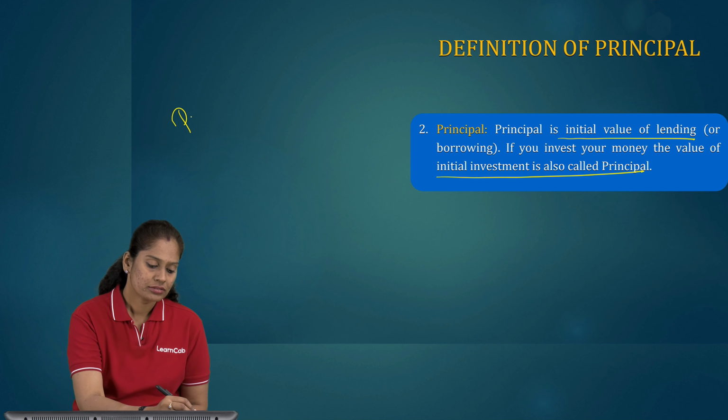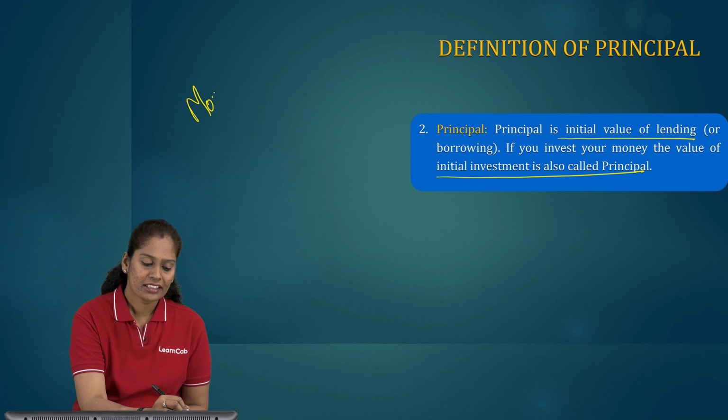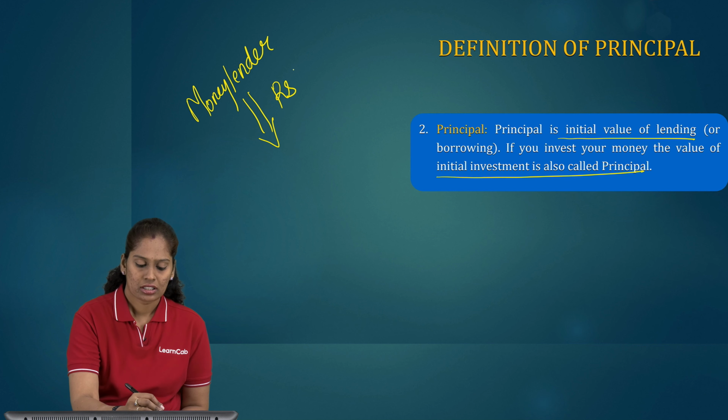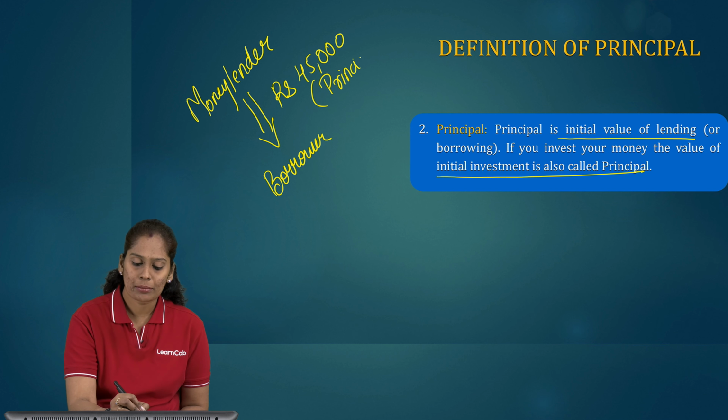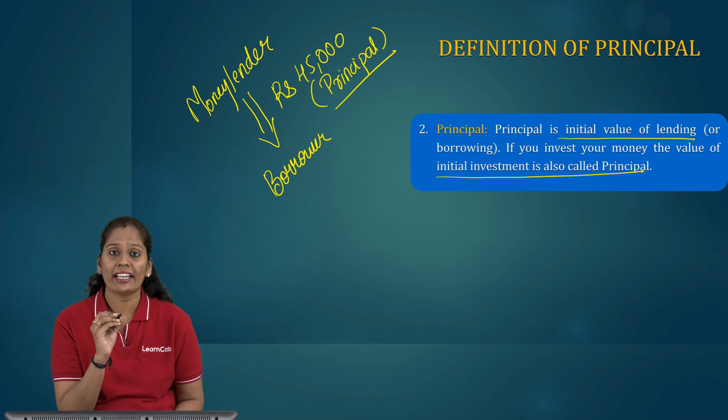So, suppose the money lender is giving rupees 45,000 to the borrower. So this 45,000 is the principal amount because this is the initial value of lending.